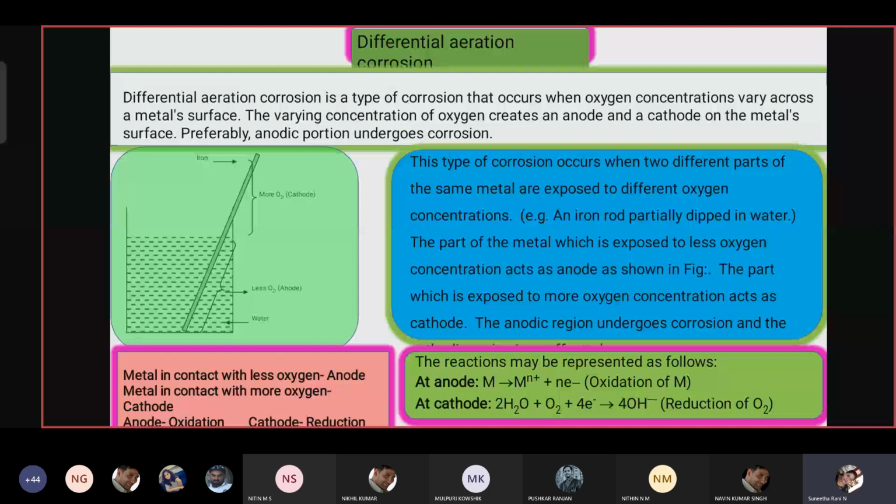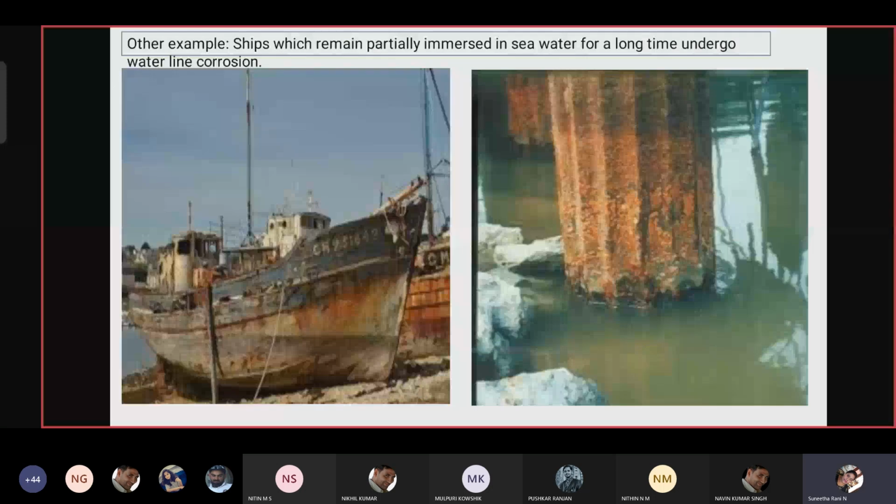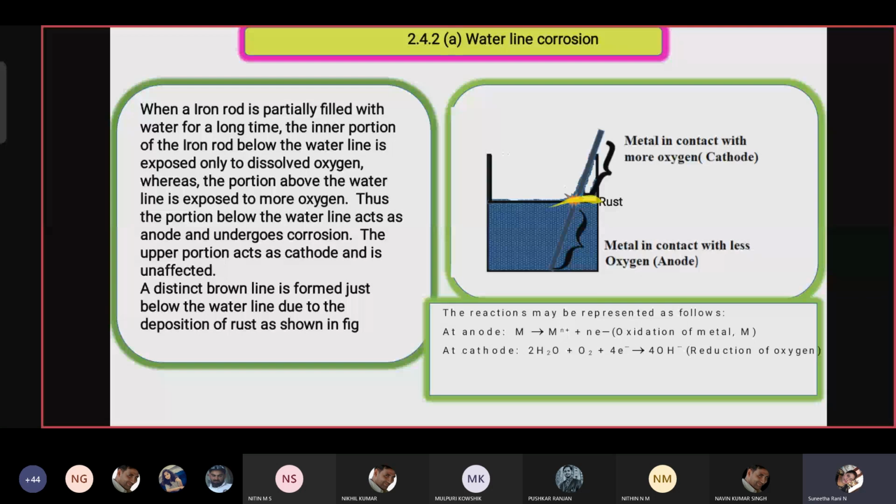What is waterline corrosion? This is one example. Waterline corrosion occurs near the waterline. This is the waterline surface. The portion below the waterline acts as an anode, and the portion above the waterline acts as a cathode. This is also halfway immersed.